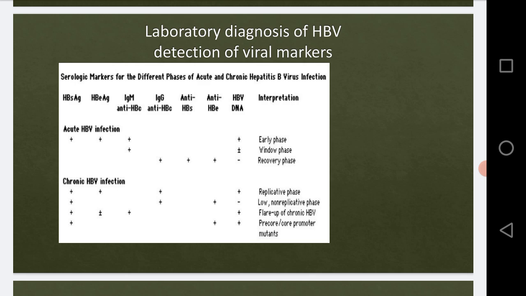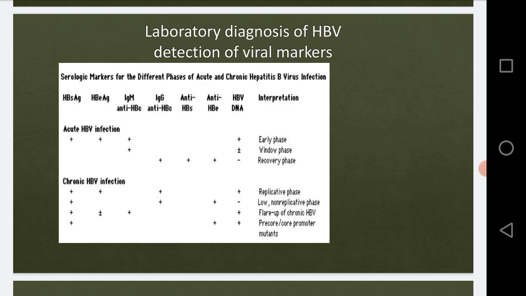Now look into the table. In this table there are two infection stages, the acute and the chronic. Now we will be focusing more on the acute HBV infection. In the serological testing, the first and foremost antigen that will be released in the body is the HBs antigen, from the virus.